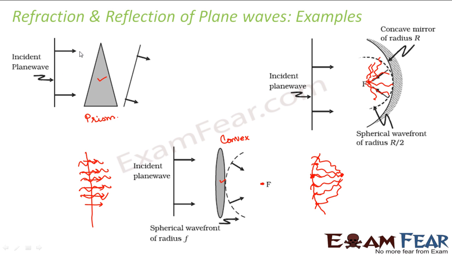If you see these waves, they travel a very little portion of the denser medium, whereas these waves, they travel a large portion of the denser medium. That means for these waves, their velocity is less for a longer period of time. Therefore, they reach their destination a little late. Whereas these waves, they travel with lesser speed for a small amount of time. So these waves reach faster.